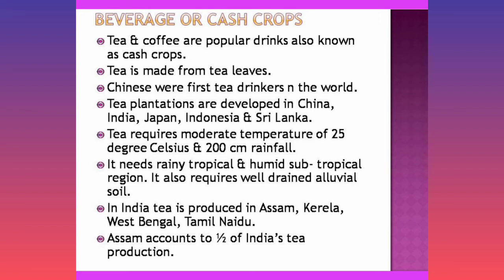Beverage or cash crops. Tea and coffee are popular drinks, also known as cash crops. Tea is made from tea leaves. The Chinese were the first who drank tea. Tea plantations are found in China, India, Indonesia. Tea needs a temperature of 25 degrees Celsius and rainfall of 200 centimeters. It needs rainy tropical and humid subtropical regions. In India, tea is produced in Assam, Kerala, West Bengal.